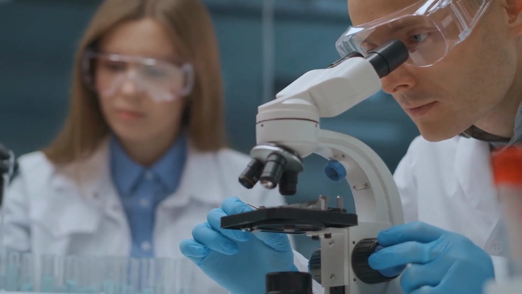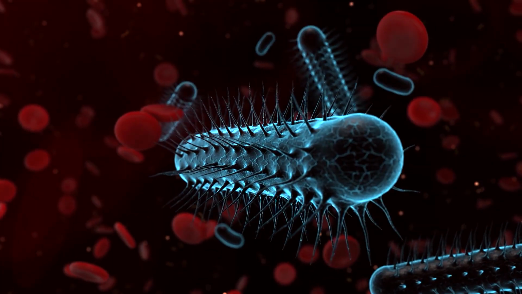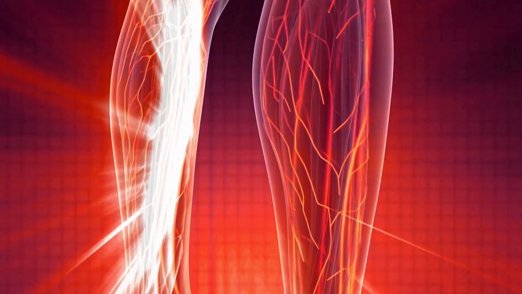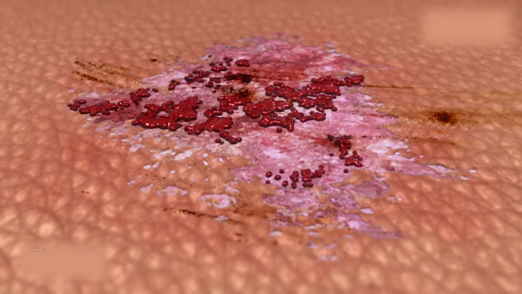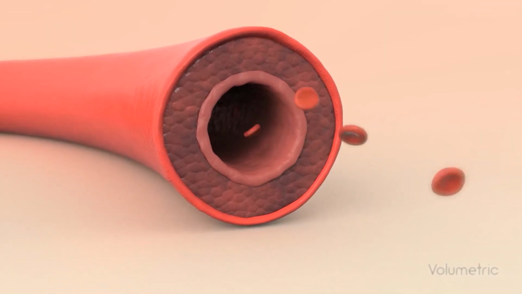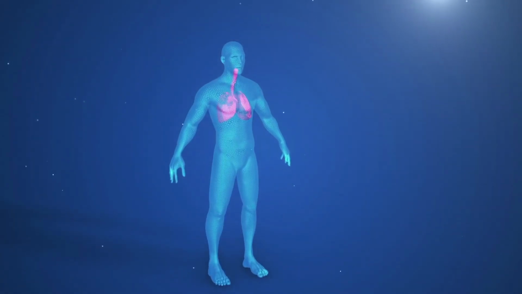Understanding the pathophysiology of sepsis is essential for grasping the complex cascade of events that unfolds in response to an infection gone awry. It begins with the body's attempt to combat pathogens, triggering an immune response. In sepsis, this response becomes dysregulated, leading to an overwhelming inflammatory reaction throughout the body. Systemic inflammation releases an array of pro-inflammatory molecules, causing vasodilation and increased permeability of blood vessels. Consequently, blood pressure may drop, impeding the proper delivery of oxygen and nutrients to vital organs.